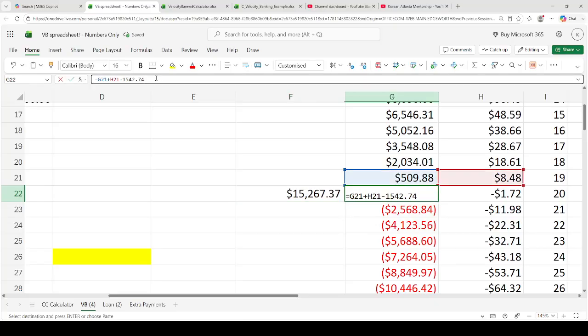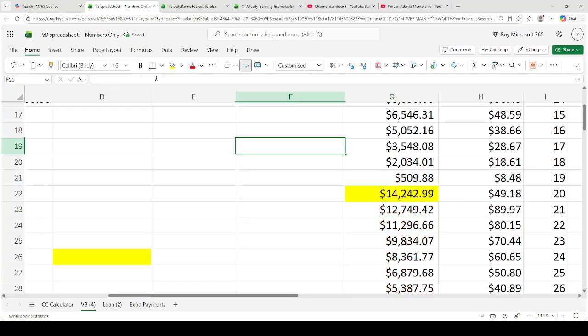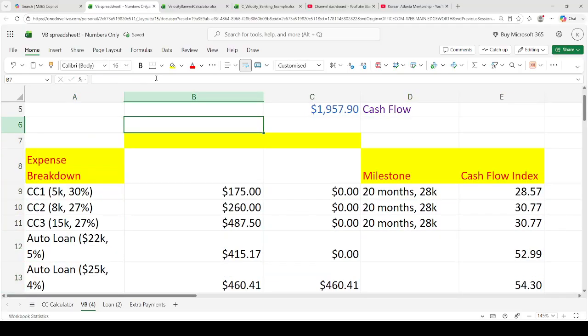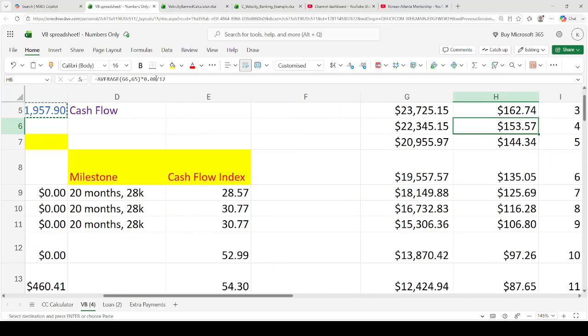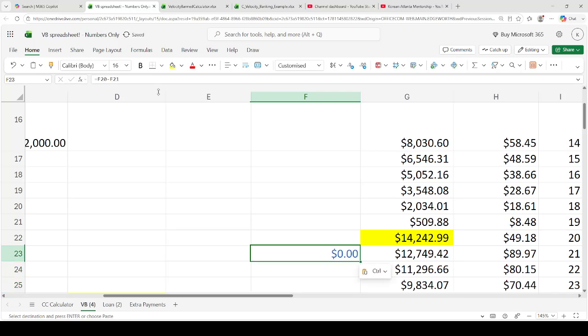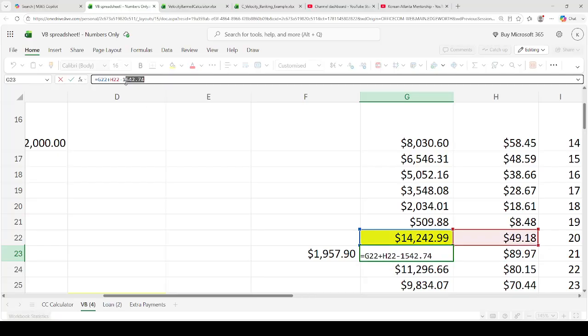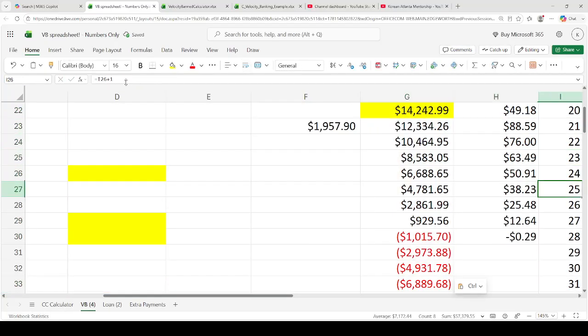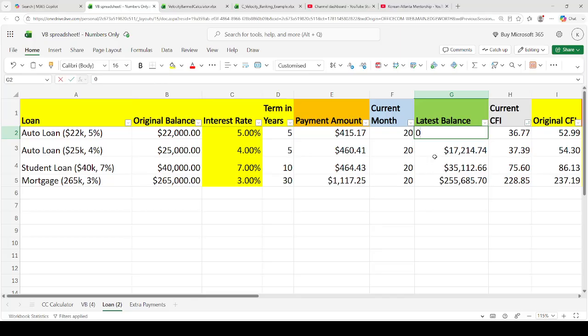So I'm going to do this plus 15267.37. Okay, and then this is going to be 0. So that's 1957.9 in cash flow. I'm going to go ahead and do this, and be 957.9. I'm going to copy and paste. And then we see that in month 28, the first one gets paid off. So this is 0, and then it's 28, 28, 28. Okay, now it's 13 grand.